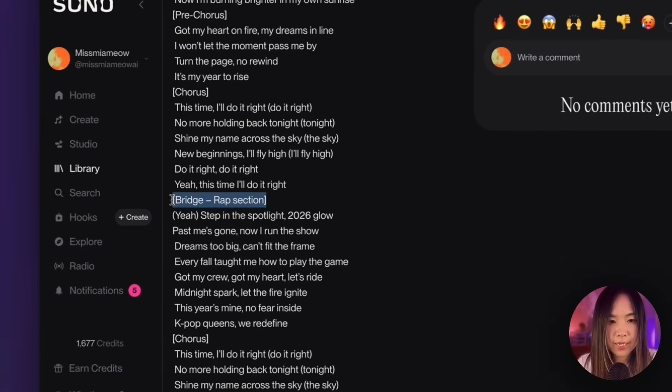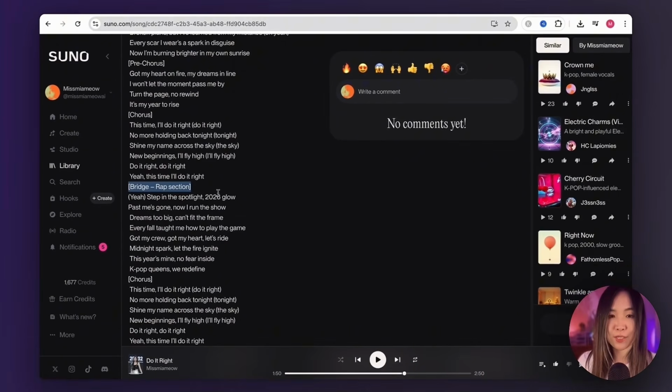You can also rap by just tagging like this. I won't go into details in this video about how to tag. You can chat and explore more with the GPT.